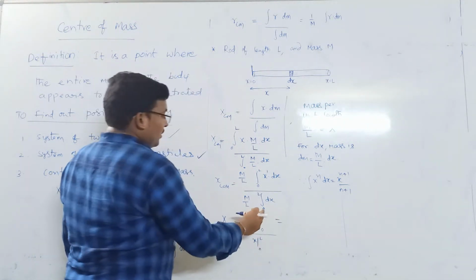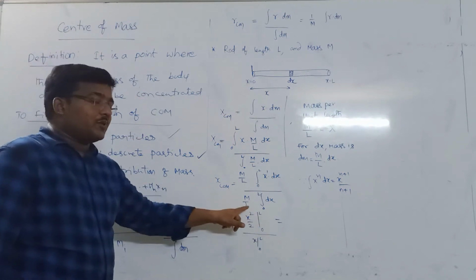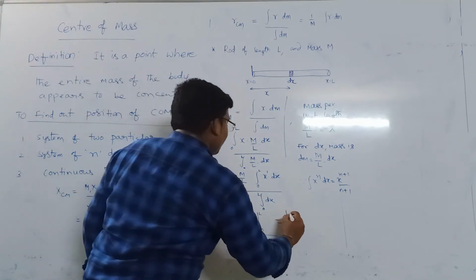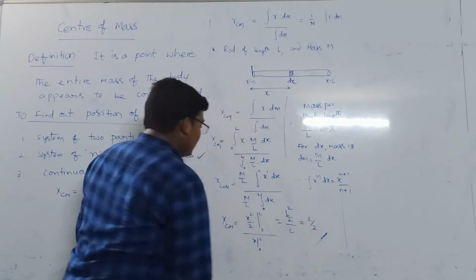Hence keeping the first limit, l square by 2 minus the lower limit which is 0, by l, so we can say that l by 2.